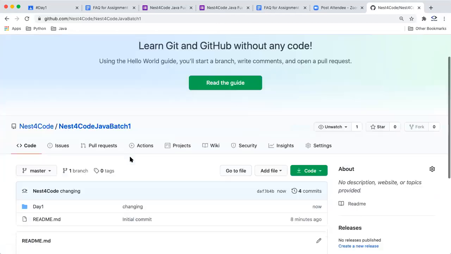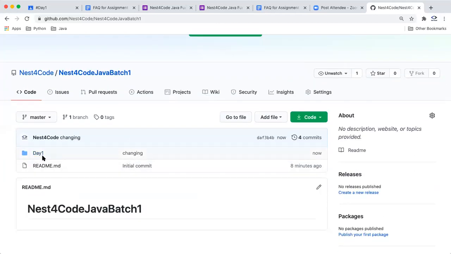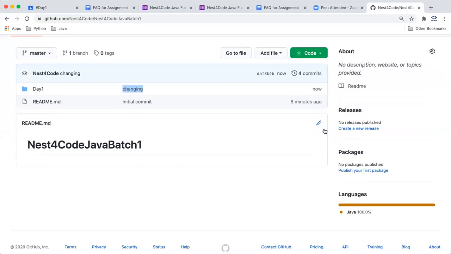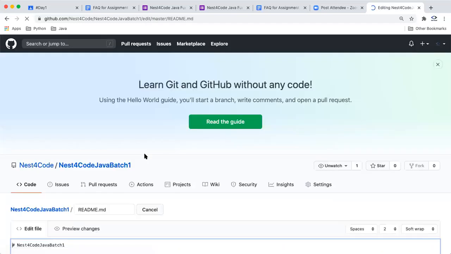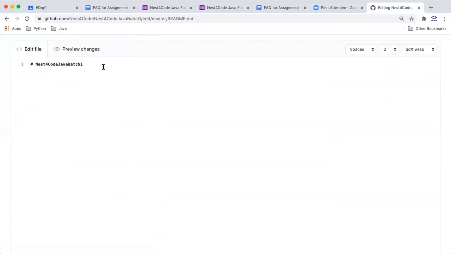You can see by clicking on your repository also, right? You can see the different folders which are created, and you can see the commit message also. If you want to revert to an old version, you can do that also. And this is a README file, which if you want, you can just edit it, or you can put anything you want here, something like maybe "learning Java". Anything you can mention.